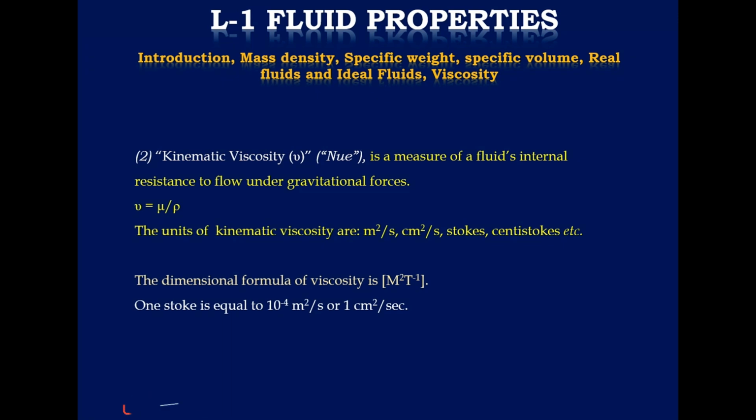The units of kinematic viscosity are meter square per second, centimeter square per second, Stokes, centistokes, etc. The dimensional formula for kinematic viscosity is L square T inverse. 1 Stoke is equal to 10 raised to minus 4 meter square per second, or 1 centimeter square per second.